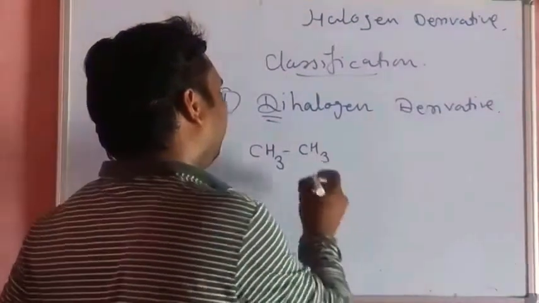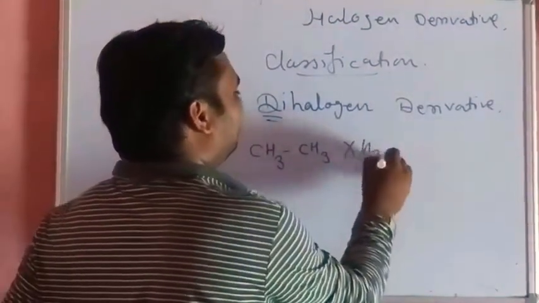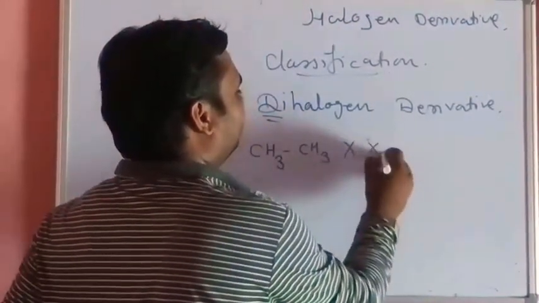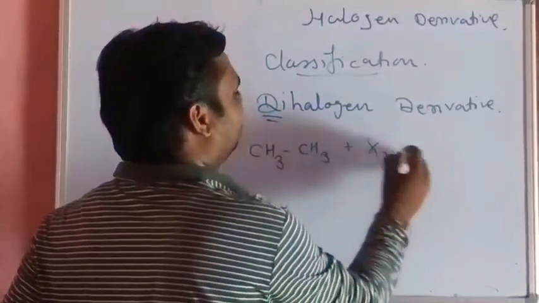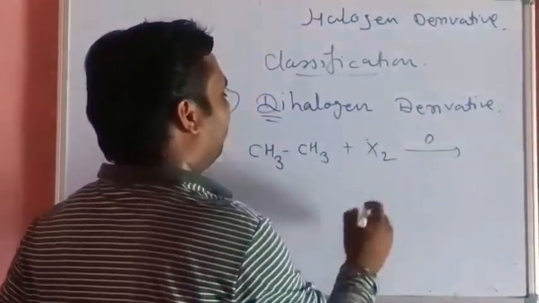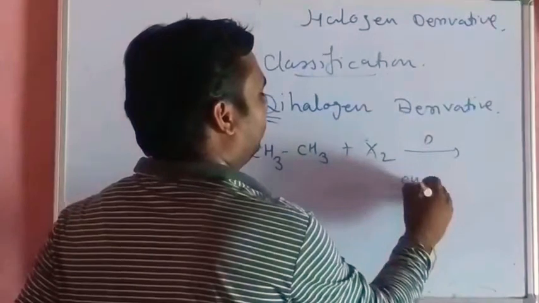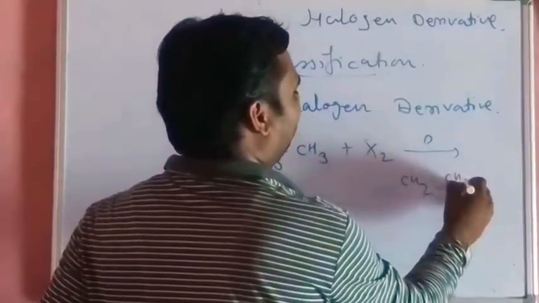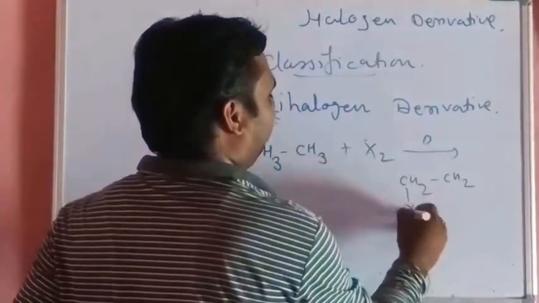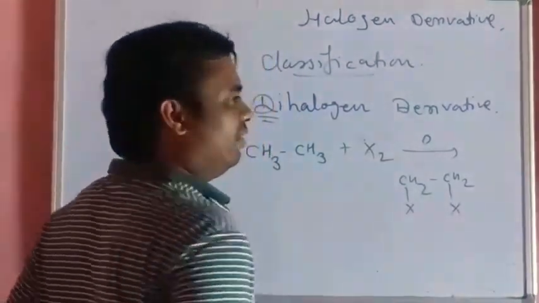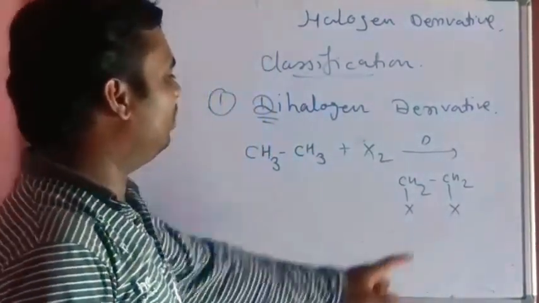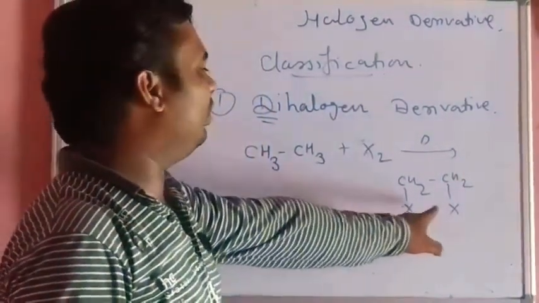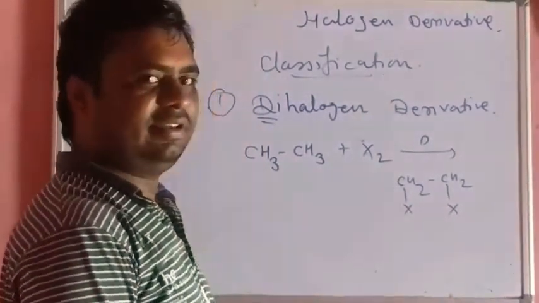On halogenation it gives CH2X, that is 1,2-dihaloethane.